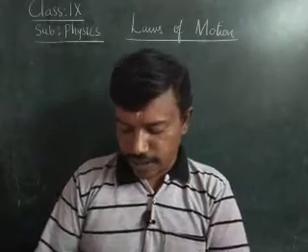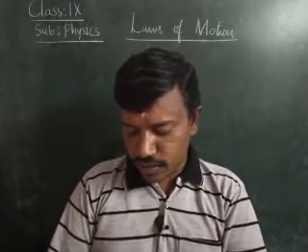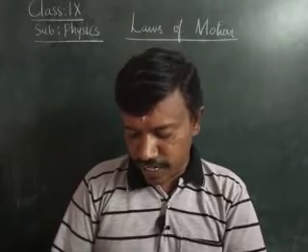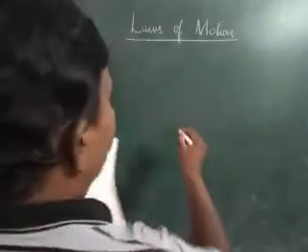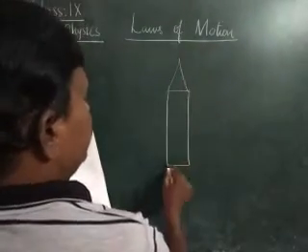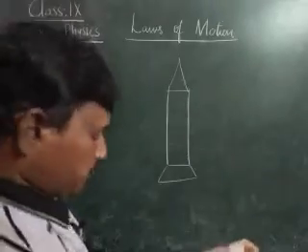Okay, children. Next, what is the velocity of a small object that has separated from a rocket moving in free space with velocity 10 km per second? Here a rocket is moving. It has something attached to it.